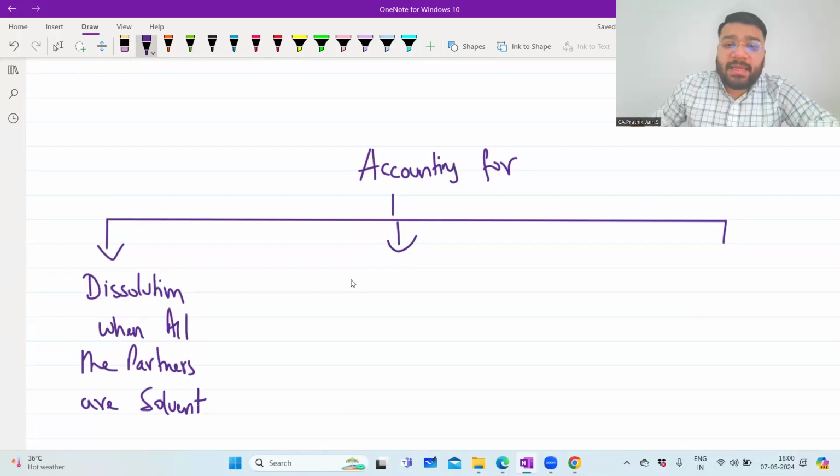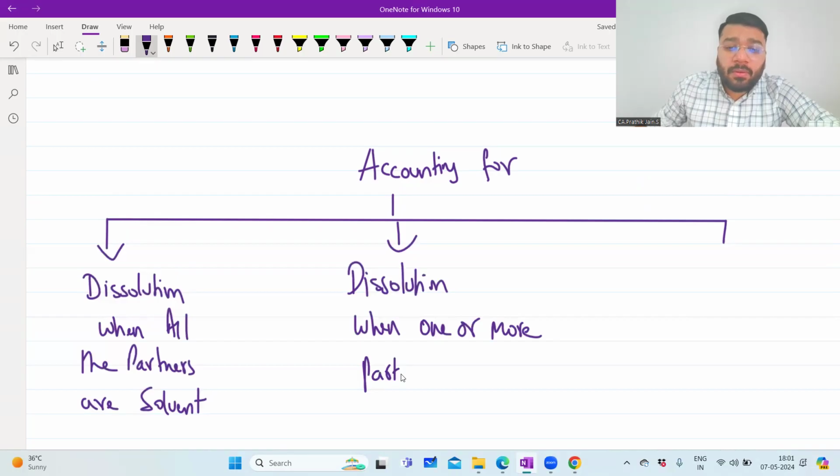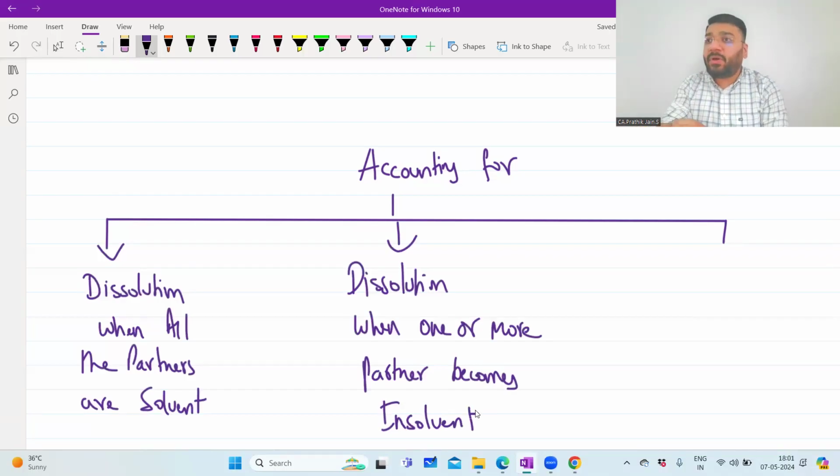Then the second concept is accounting for dissolution when one or more partners become insolvent. You understand the difference between solvency and insolvency?